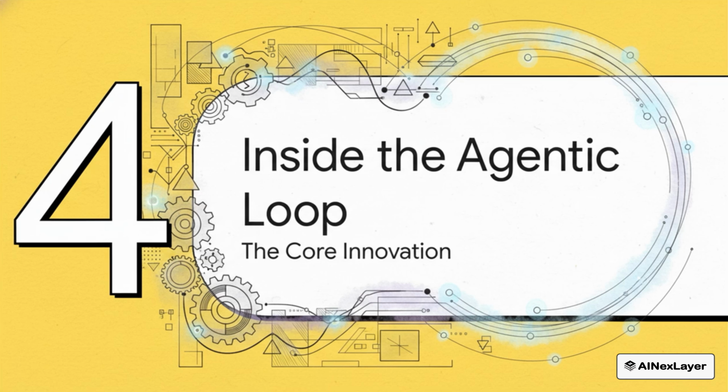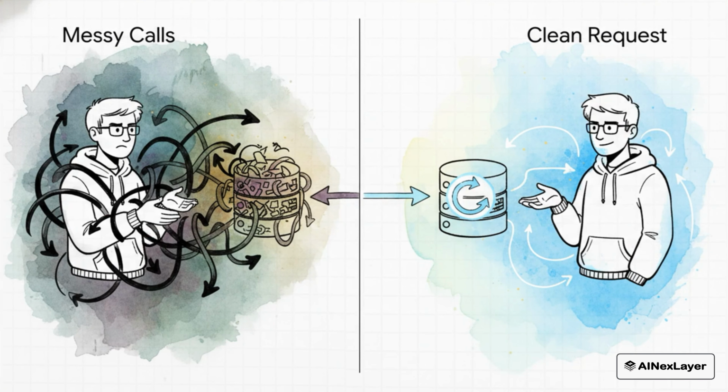All right, so let's get into the nitty-gritty of how this actually works, because the core innovation here is what makes this whole thing so elegant. The real power of Open Responses comes from a concept called the agentic loop. So, instead of you, the developer, having to manage that chaotic back and forth, the entire workflow gets handled on the server side in one clean operation. You know how it is today? You make a call, you wait, you check if it's a tool call, you run the tool, you send the result back. It's a mess. With this, you just describe the task, tell it what tools are available, and make one single request.